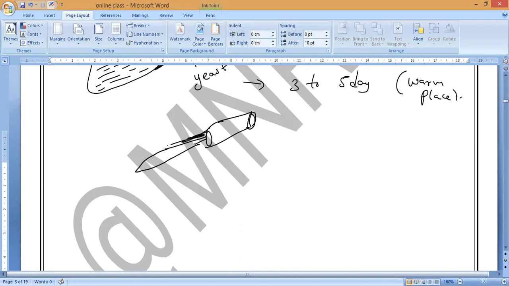You know droppers. By pressing, they take some liquid inside and press it into the mouth, like the Tika and all. Correct, guys? Yes, sir, with the help of a dropper.